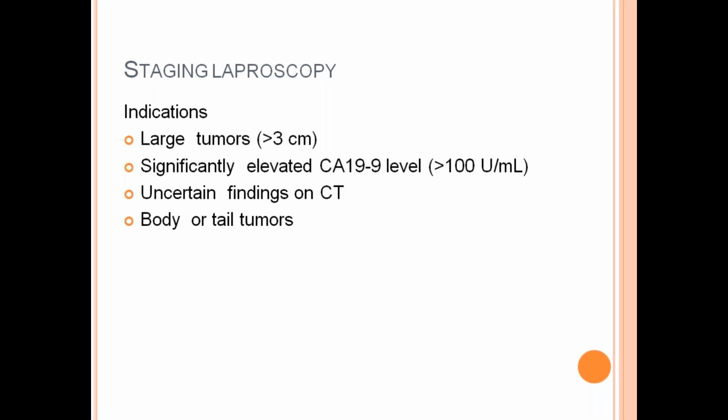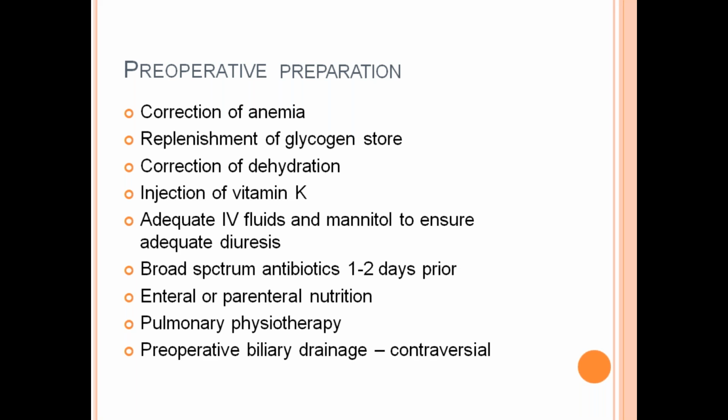Staging laparoscopy is indicated in tumors larger than 3 centimeters, significantly elevated CA 19-9, uncertain findings on CT, and body and tail tumors.